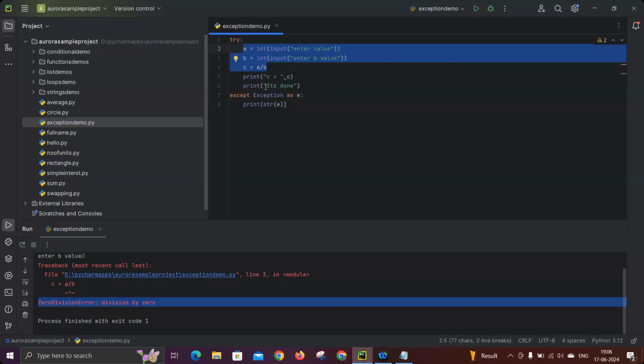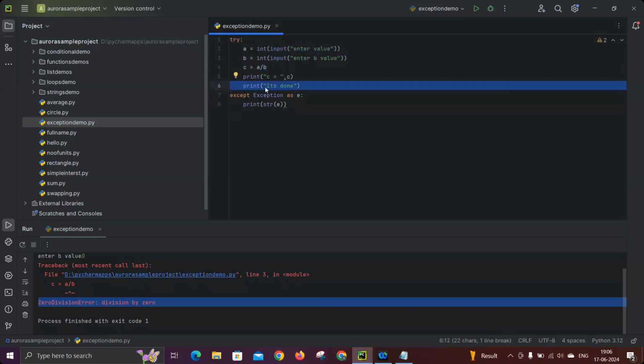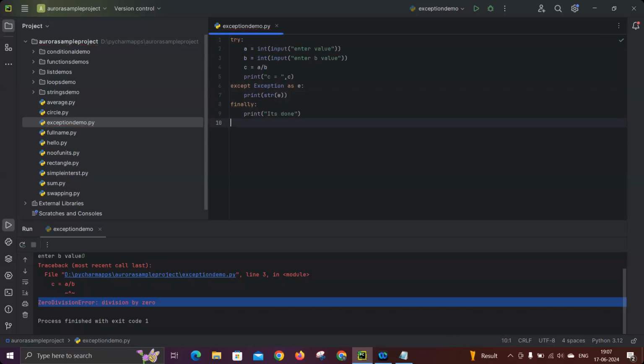See, irrespective of the other above 4 lines, it has to execute because it doesn't have any logical interpretation. We can execute it all the time. So put this in a block called finally. Finally is an additional block. It's not mandatory. You may write it or not, it is optional. But the advantage of writing a finally block is it will execute all the time, whether you're getting an error or not, it doesn't matter. It always executes. So now I'm running the same program.